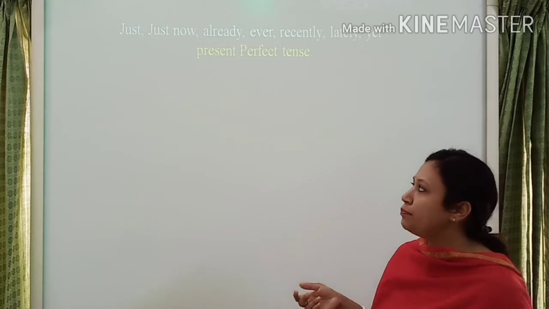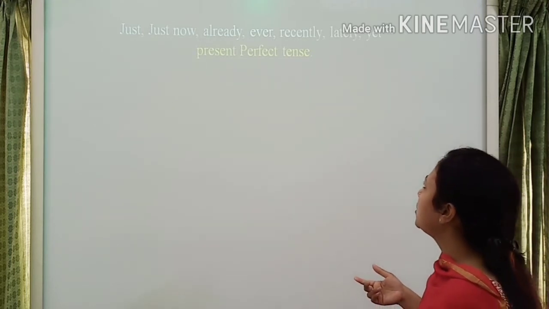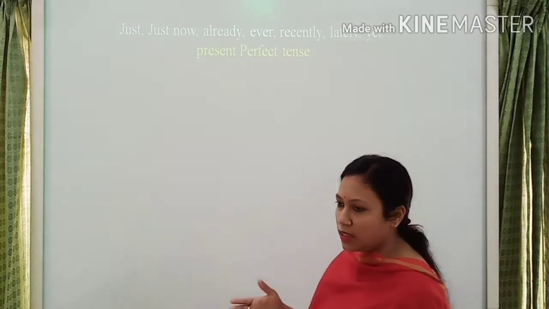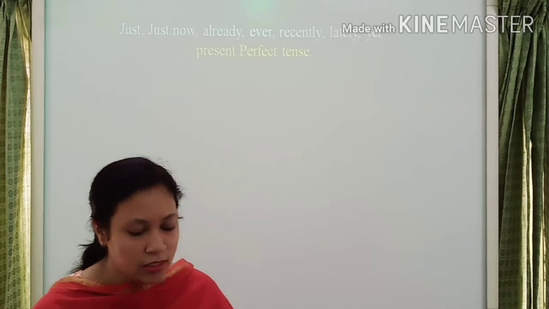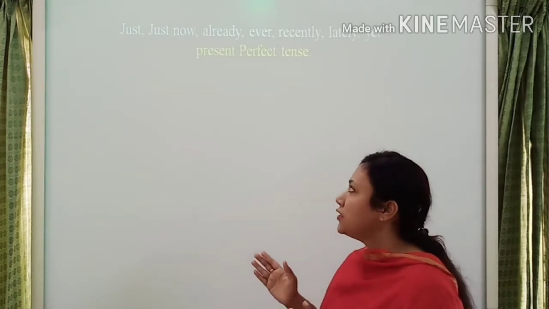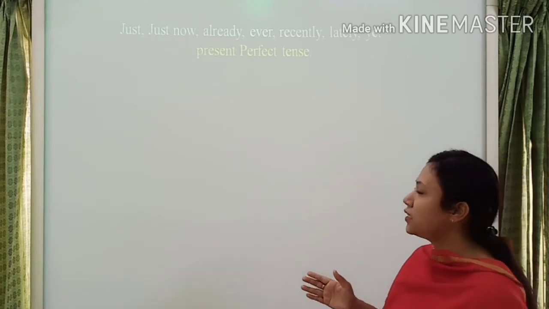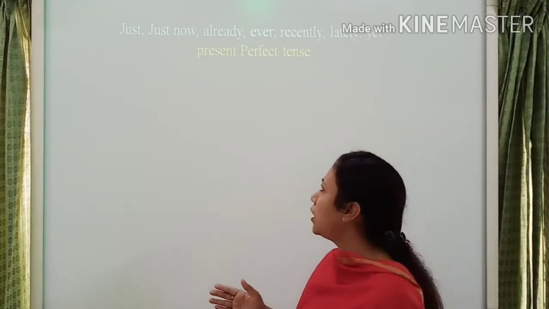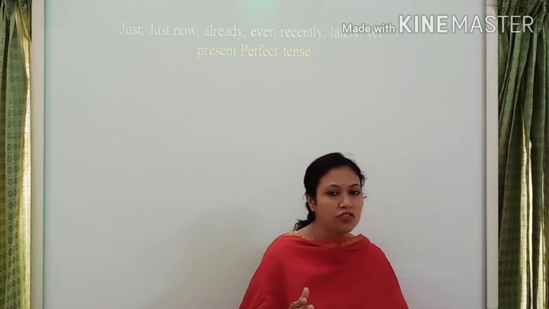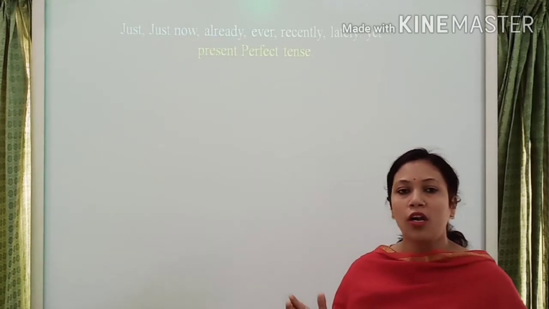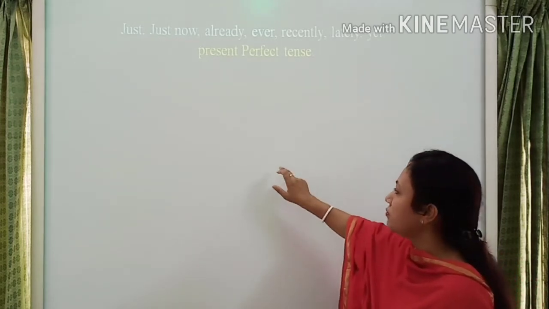Look at here, student. Just now, already, ever, recently, lately, yet. If any sentence has these words, that's why you use the present perfect tense. The structure is subject plus have or has plus verb 3 plus extension.